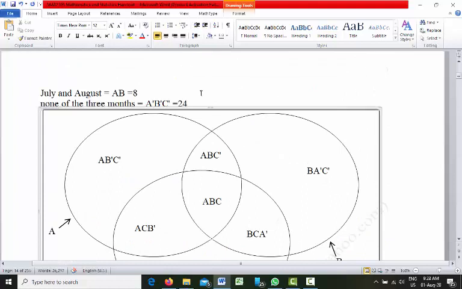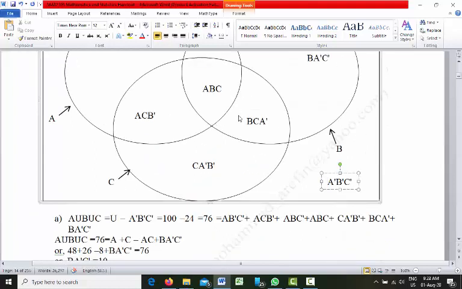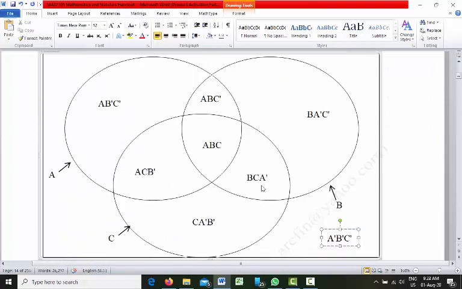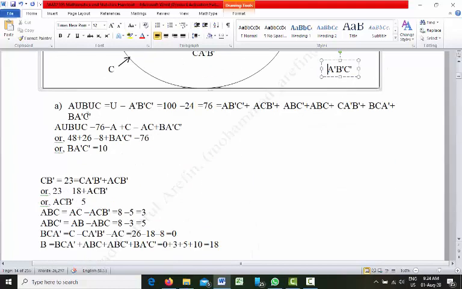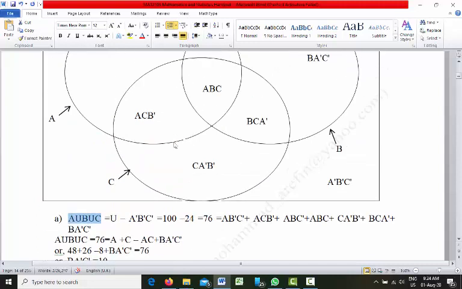So right, A prime, B prime, C prime is 24. First of all, let us find out the total area occupied by all these three circles. That is A union B union C. So A union B union C is the total area occupied by all three circles. As we know, the full rectangle is the universal set.